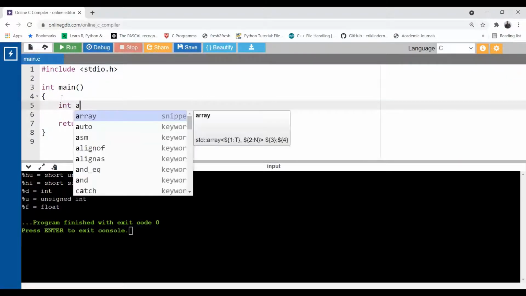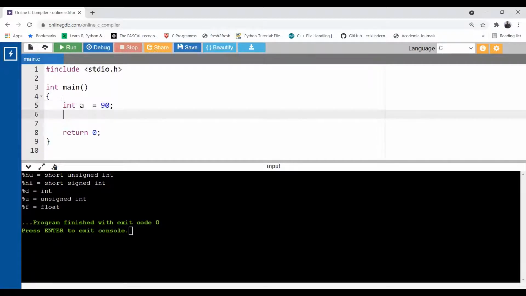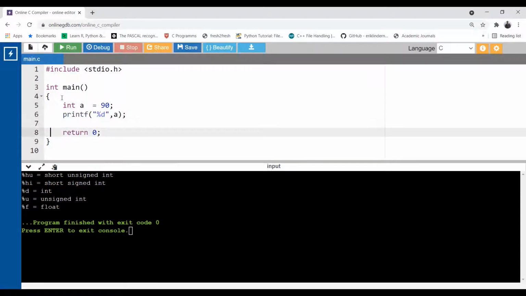Suppose I have an integer variable with value 90. How to print this 90? We need to use a format specifier %d. And now let's print the value of a. Okay. So if you want to print a over here, you can do this: a equal to %d. So what is the meaning of this %d? %d is a format specifier that we normally prefer to print an integer number.